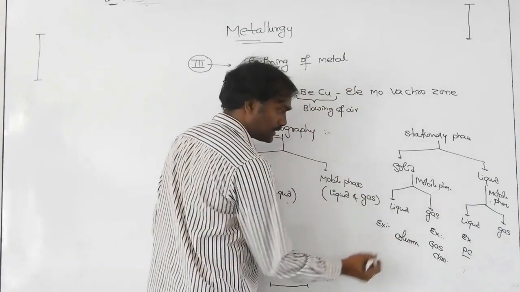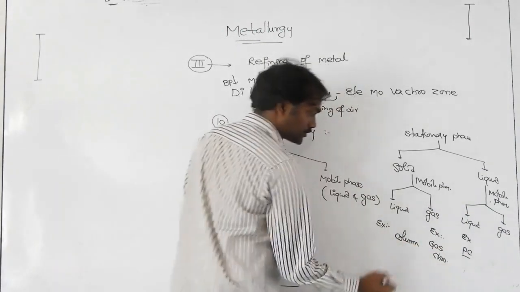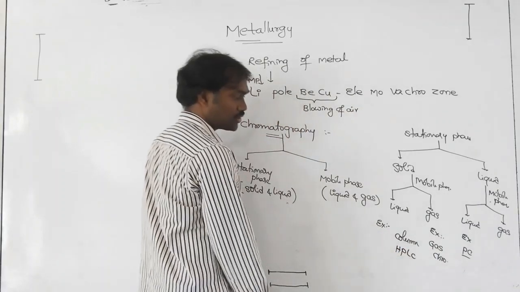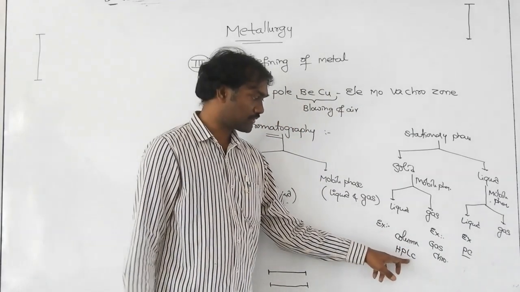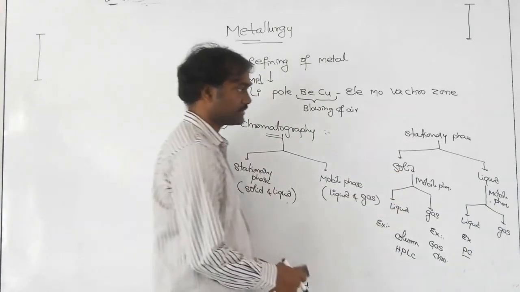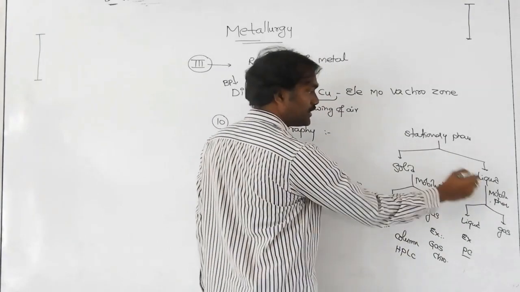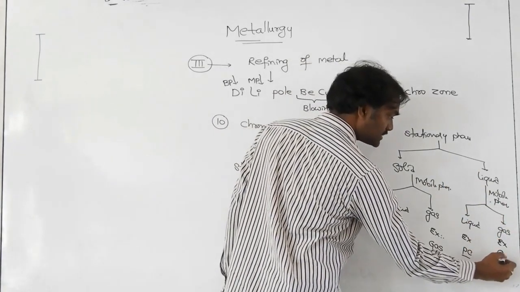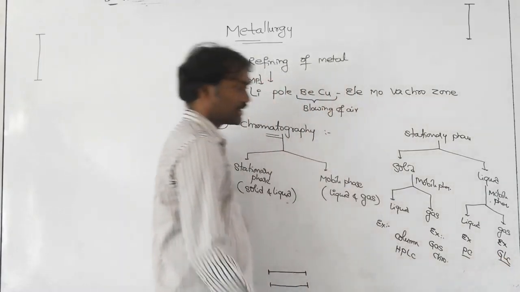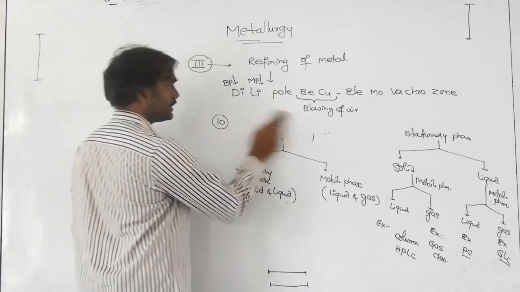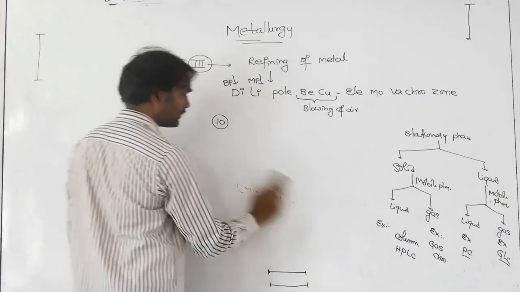Next here, HPLC is also famous. High performance liquid chromatography is also an example of stationary phase and mobile phase. Next here, liquid is the stationary phase, gas is the mobile phase. The example is GLC, gas liquid chromatography. So what is the main technique in chromatography?